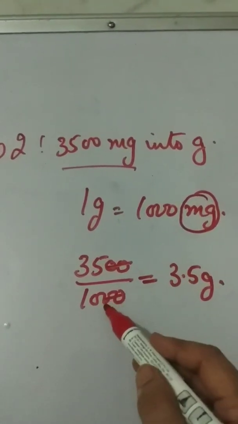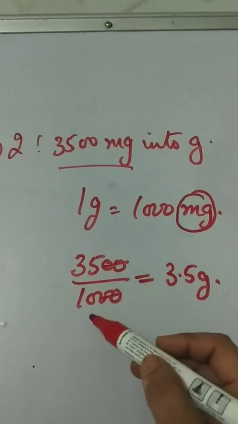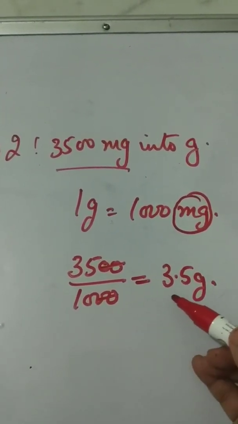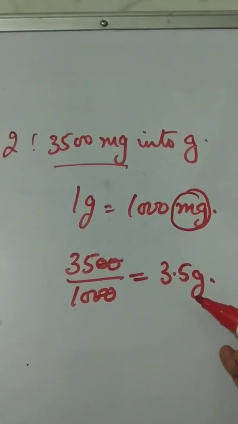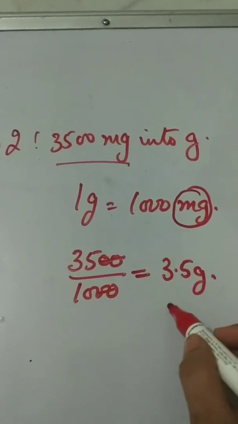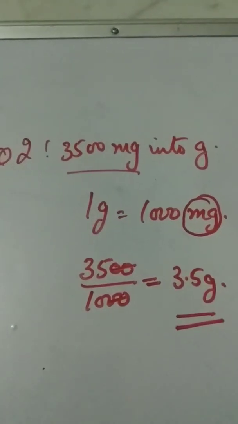So we cut 2 zeros, then 35 by 10, we get answer 3.5 gram. We convert 35 by 10 into decimal form. In this way we convert 3500 milligram into gram.